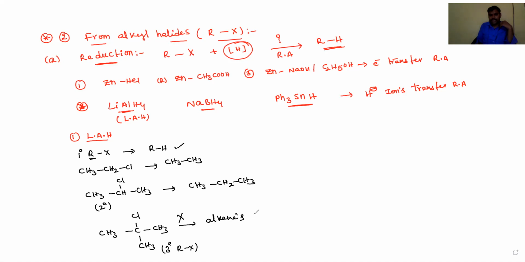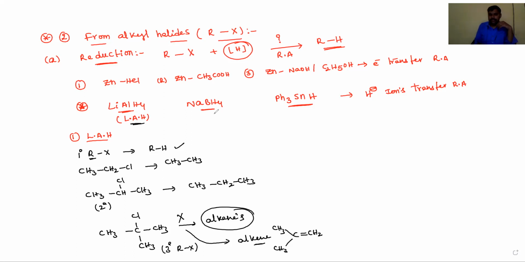Alkanes cannot form, but they are converted into alkenes. So in this case, it undergoes an elimination reaction. The product is 2-methylpropene. Elimination will take place, so tertiary alkyl halides cannot be reduced by LiAlH4.